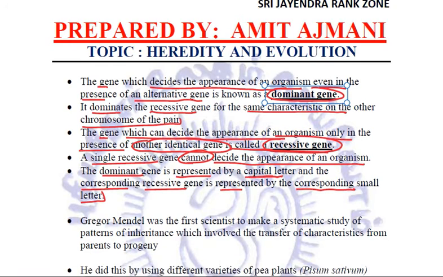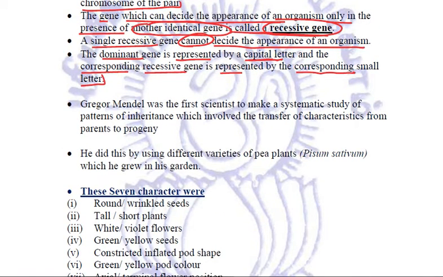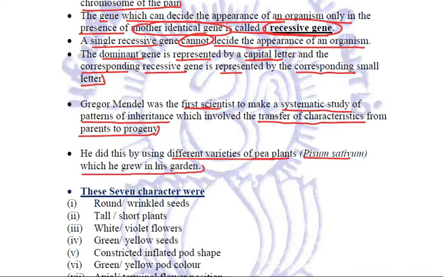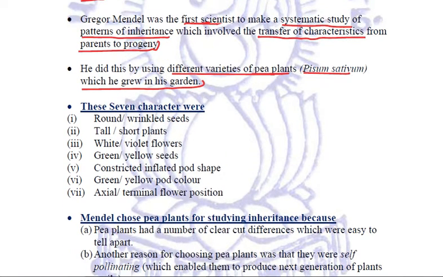Now, talking about Mendel again, Gregor Johann Mendel was the first scientist who made a systematic study of patterns of inheritance. And this pattern of inheritance involved the transfer of characteristics from the parents to the progeny. He did his experiments by using different varieties of pea plants, the garden pea plants, Pisum sativum, which he grew in his garden. And he observed various characters.